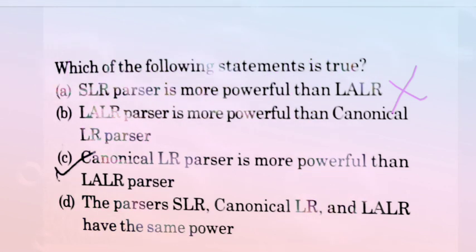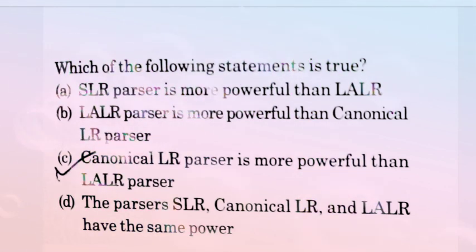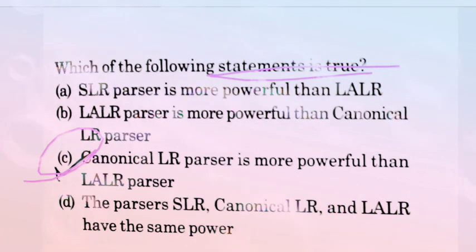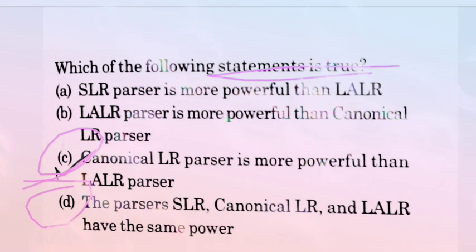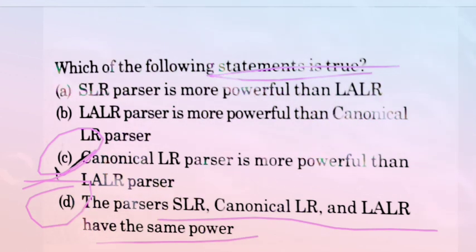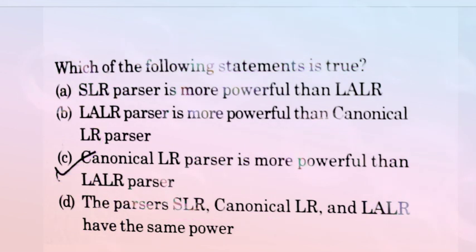Because here only one statement is asked to be true. So here C is true, and we automatically say that option D is incorrect. Why? Because it says SLR, canonical LR and LR(0) parsers have the same power. No, it's not a true statement. So option C is correct. Now come to the next question.